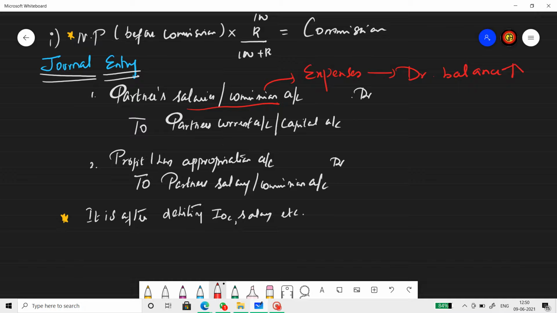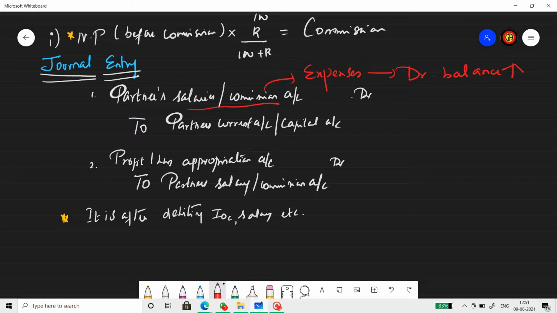Then the next one is the transfer entry. Like I pointed out in the beginning, salary or commission paid to a partner is an appropriation of profit. So that means we will give it only when there is a profit. If there is a profit and we can give them, then you should transfer this to the P&L appropriation account. So P&L appropriation account debit to partner's salary or commission. So we are debiting here, we are crediting here. This second one is a transfer entry. This first one is the provision entry. We are providing salary and commission.